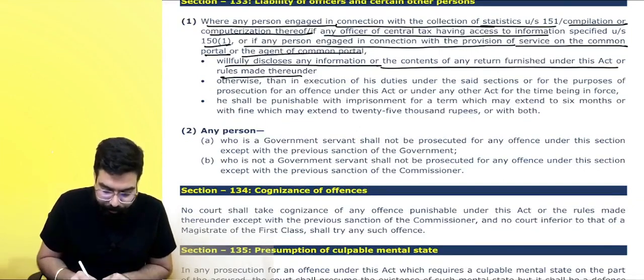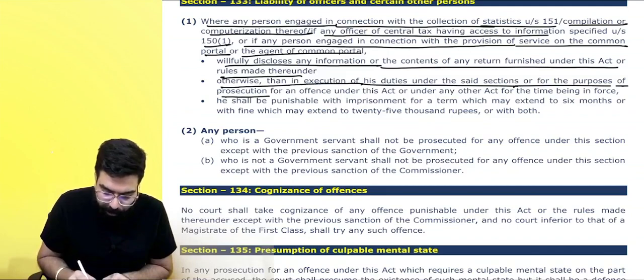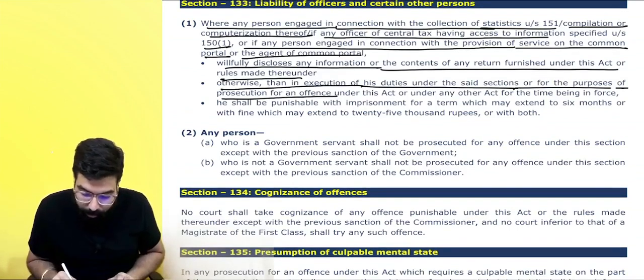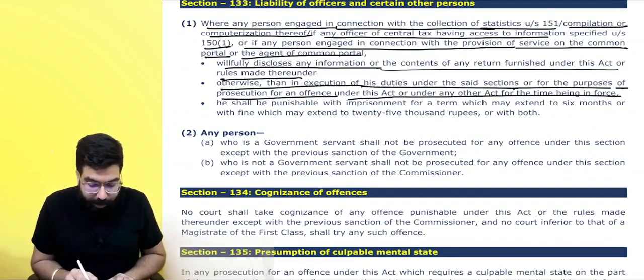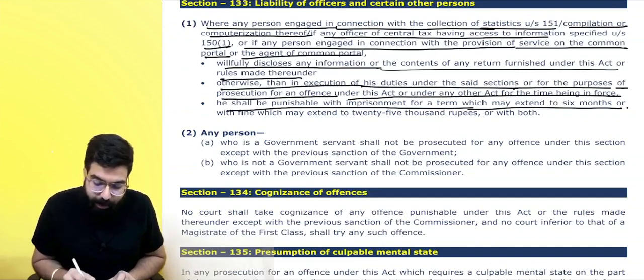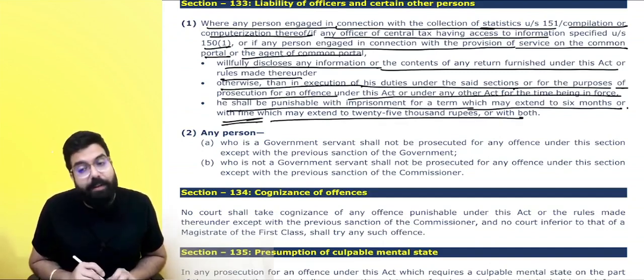under this act, otherwise than in execution of the duty for the purpose of the prosecution of an offense under this act or under the act for the time being in force, he shall be punishable with imprisonment for a term which may extend up to 6 months or with fine which may extend up to 25,000 or with both. Everyone listen to me very carefully.